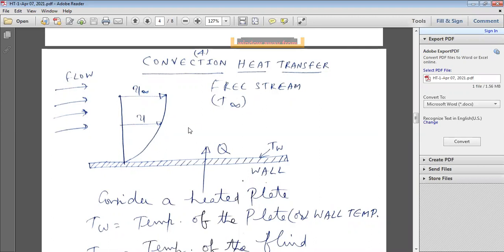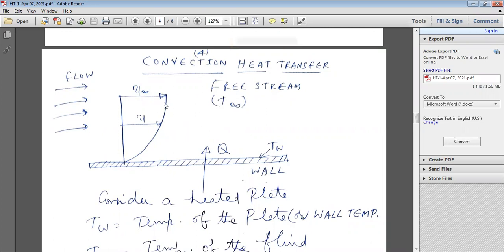The less dense fluid moves upwards and the high density fluid goes downwards.